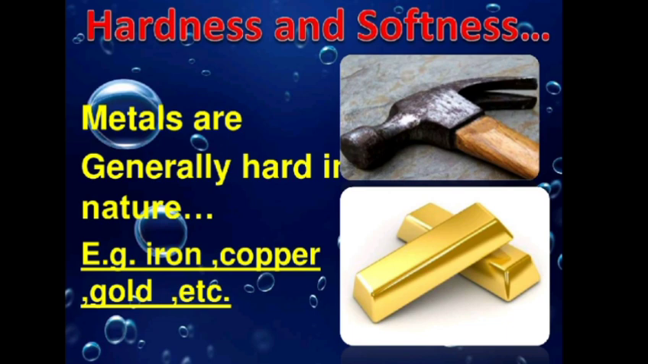Also, we have some exceptions. Sodium and potassium are soft solids and can be cut with a knife. Then mercury is a liquid under ordinary conditions. So these are the exceptions, otherwise metals are quite hard.